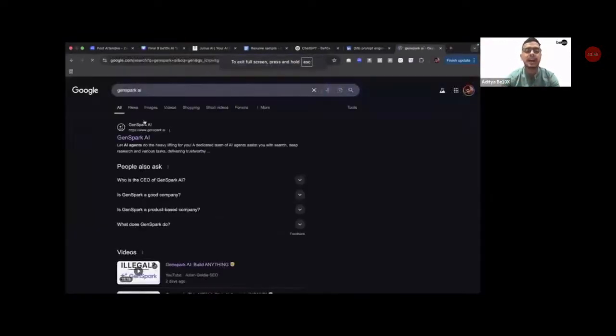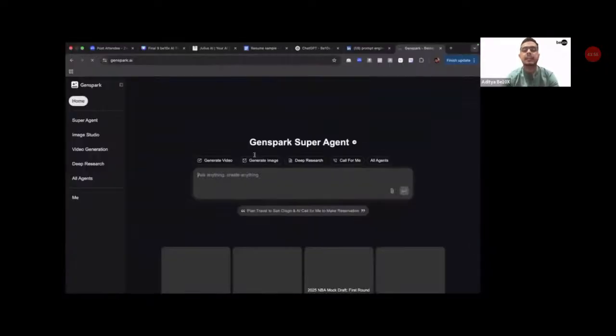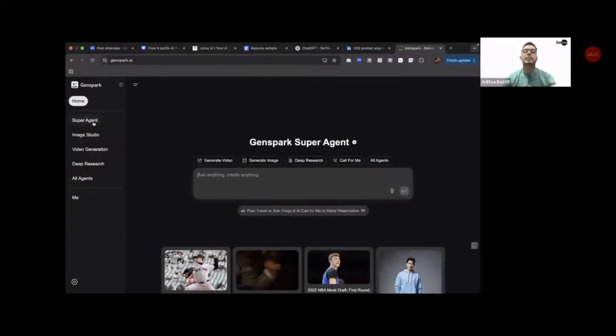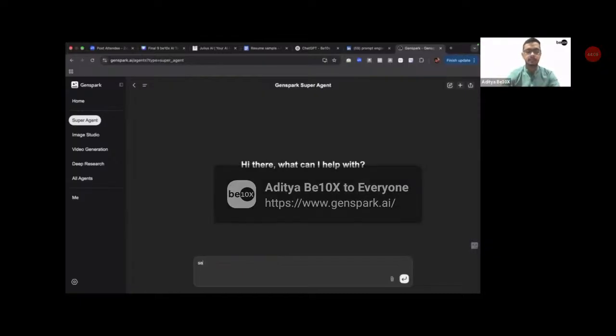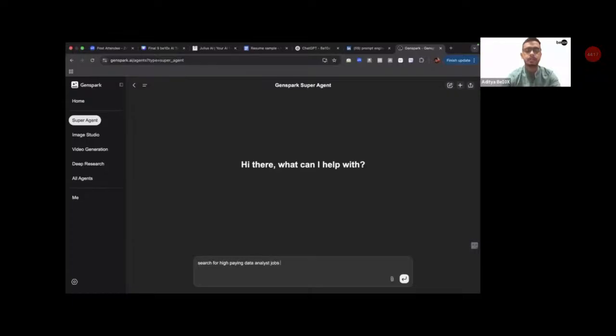So I'll go to GenSpark AI. Once I go to GenSpark AI, again, absolutely free, I'll go to the Super Agent button. I'll go to the Super Agent, and now I will enter a prompt. Search for high-paying data analyst jobs in Bangalore and Mumbai which pay above 12 LPA.